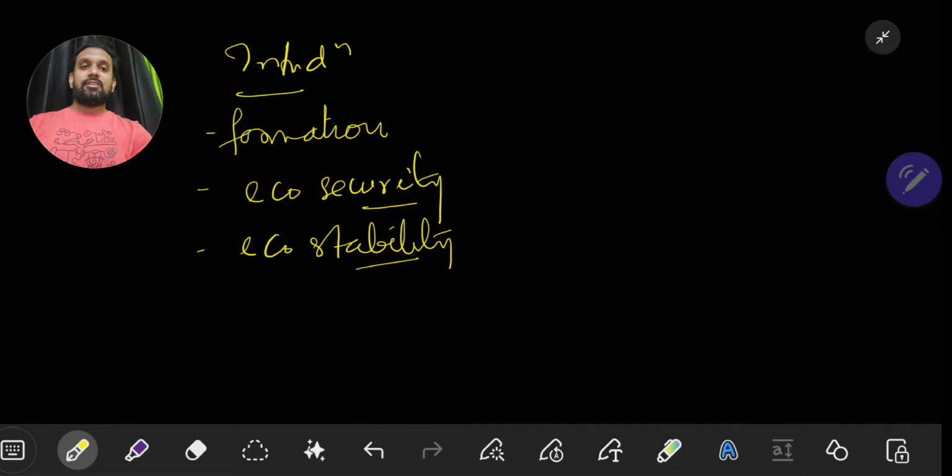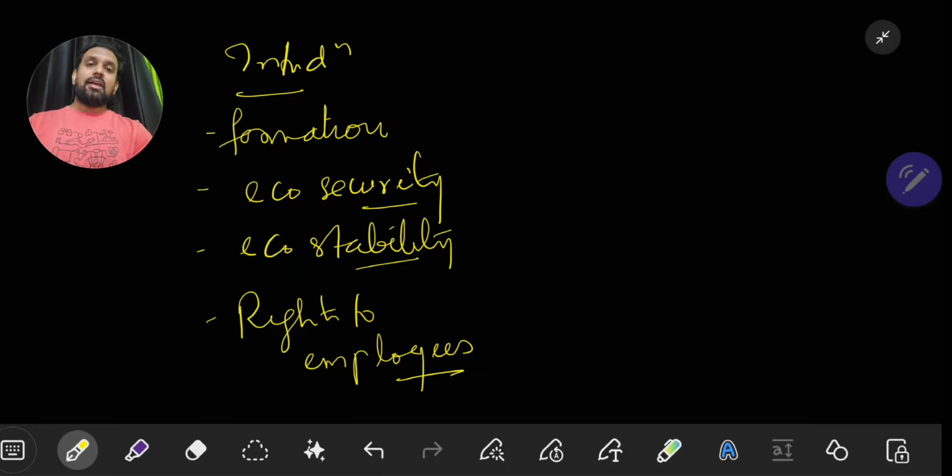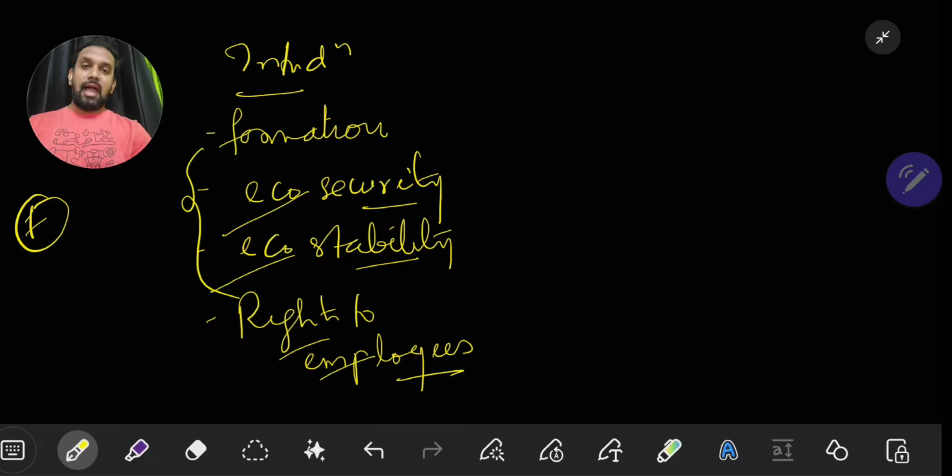So economic stability is anyhow there, and it also gives rights to the employees. With the help of formalization, the workers will also get the rights to demand any of the provisions of various acts of central and state government. So this is how you are going to end your introduction. First you write formalization, then you write formalization ensures economic security, economic stability, and rights to the employees for the various provisions of the acts.